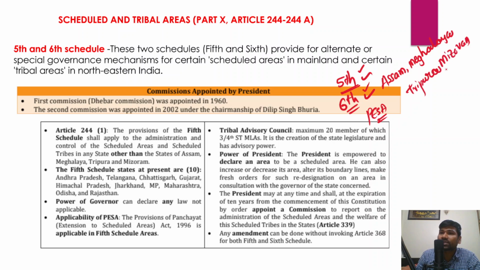Right? So the 6th schedule specifically talks about Assam, Meghalaya, Tripura and Mizoram, and the 5th schedule in general talks about the governance and administration of the tribal areas.